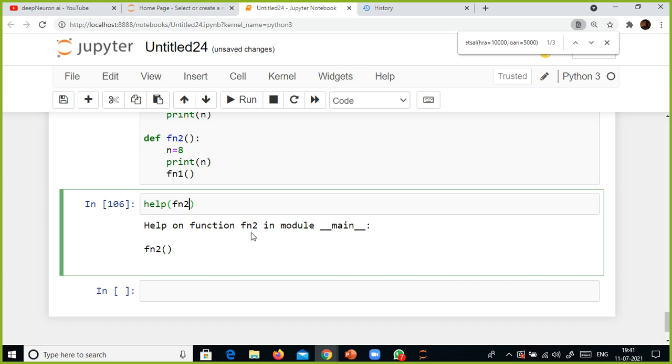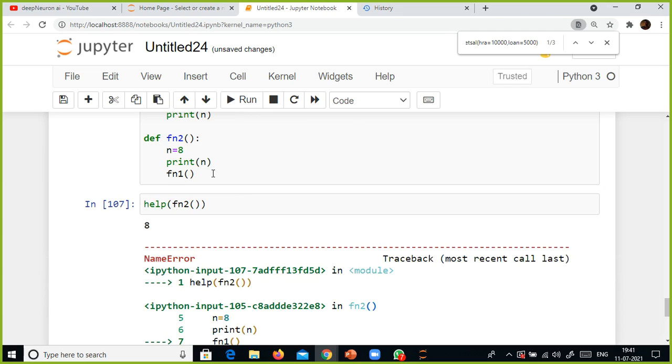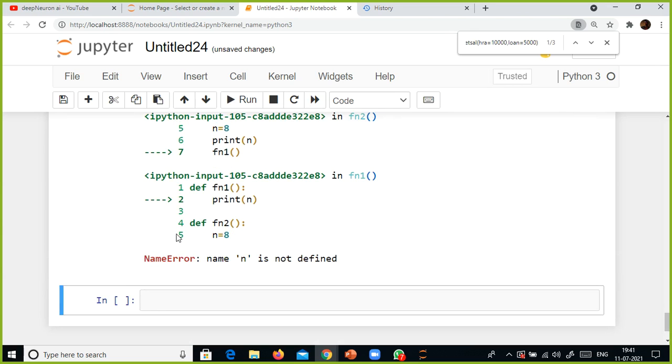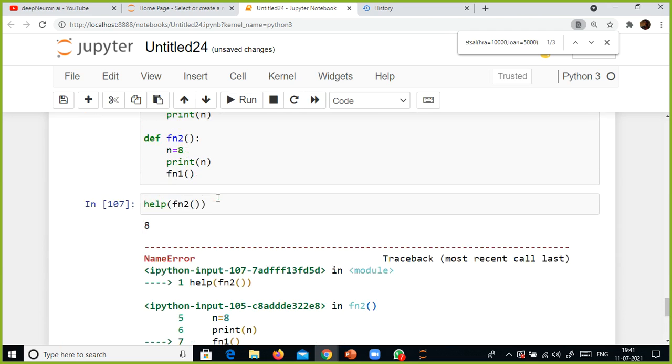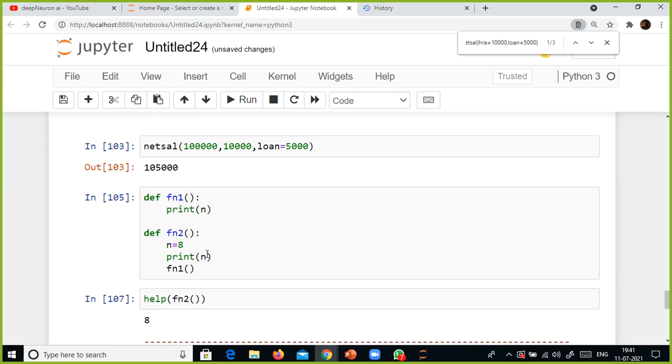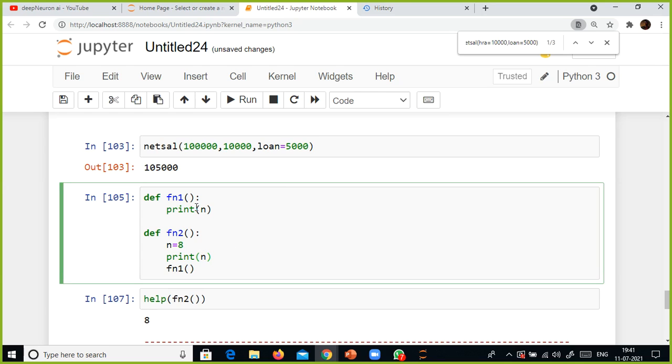Now if you call function fn2 like this, it will return the value, and then n is not defined, right? Because fn2 calls fn1.